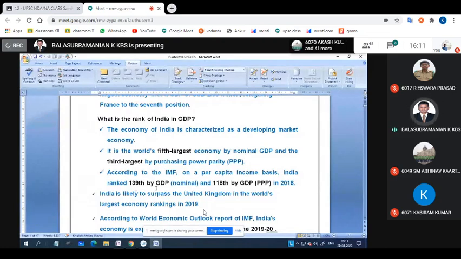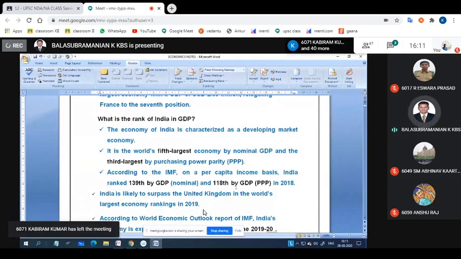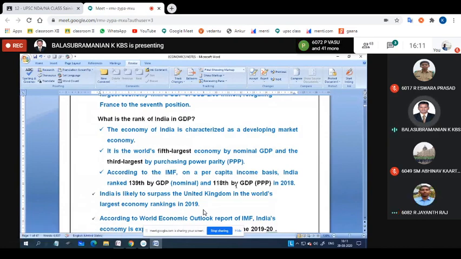According to the GDP and purchasing power parity, we are 118th. For example, all the people cannot buy luxurious, valuable goods from the USA or other countries, and most people will buy only Chinese goods. That depends on the ratio they made for purchasing power, and we are 118th rank.